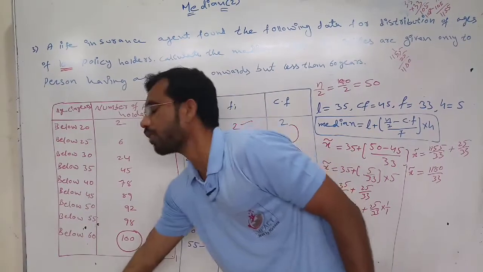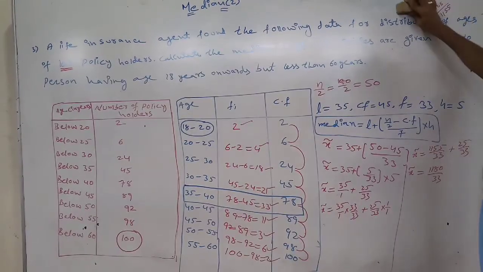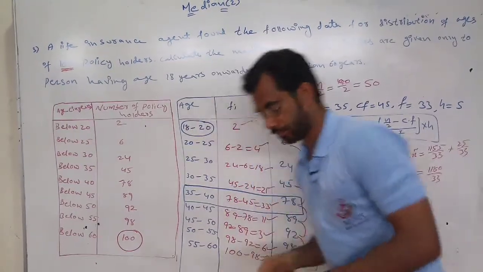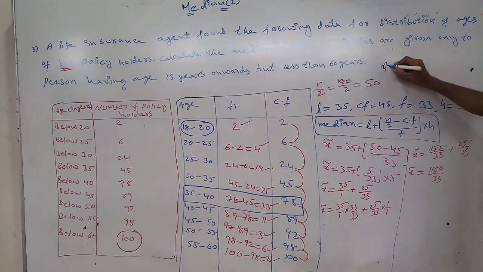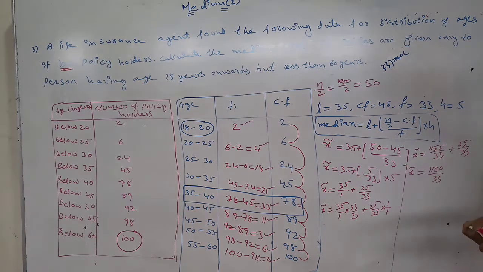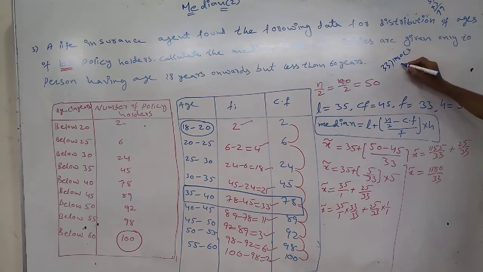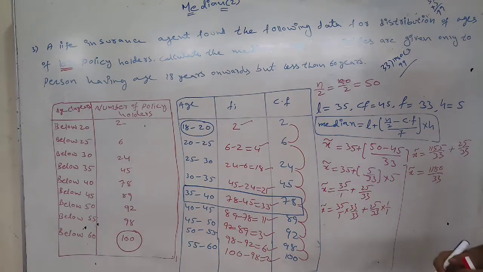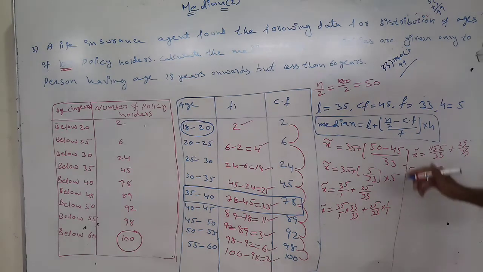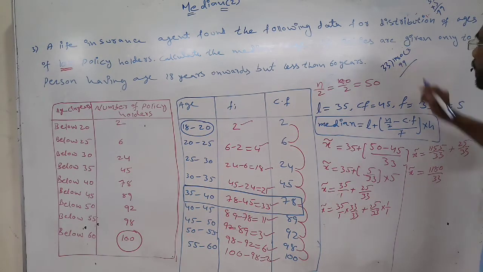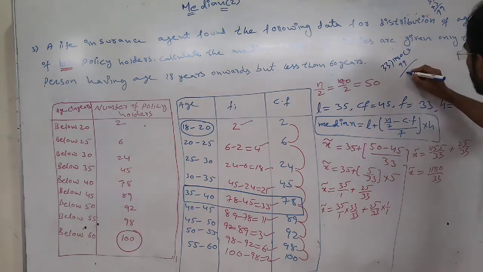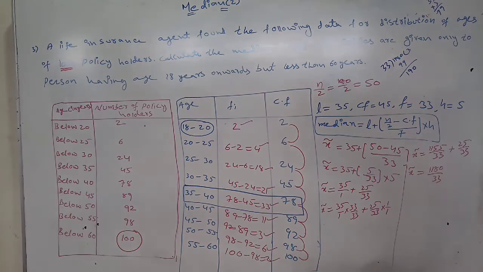Now we will do the division. Divide 1180 by 33. 33 into 3 is 99. 118 minus 99 is 19, and bringing down the 0 it will be 190.